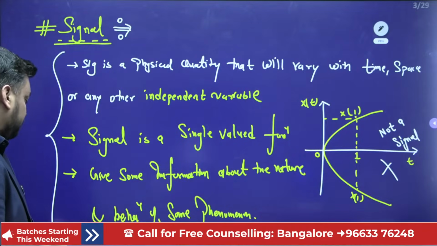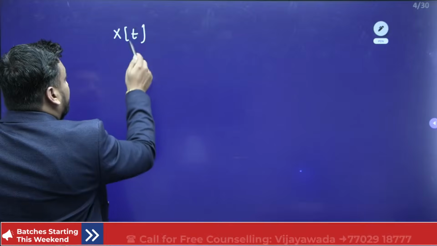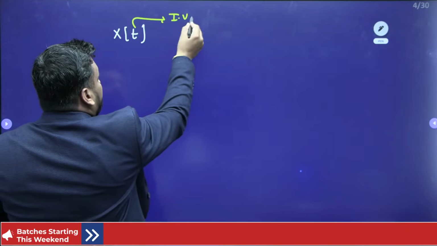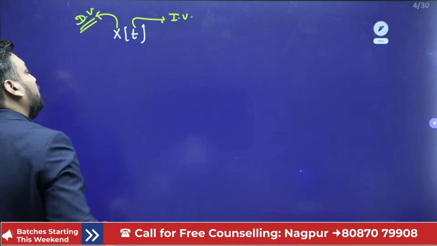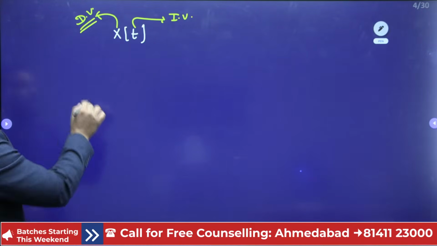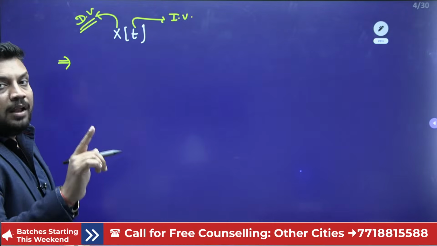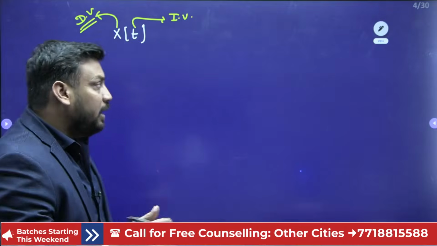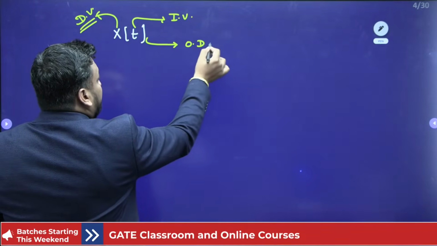If I talk about x of t, then here t represents the independent variable, and x represents the dependent variable. If a signal depends only on one independent variable, it is known as a one-dimensional signal.